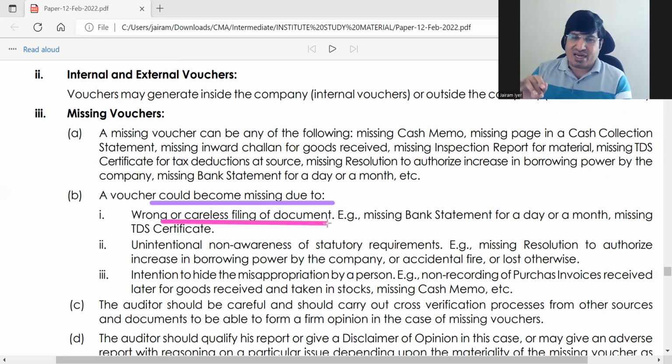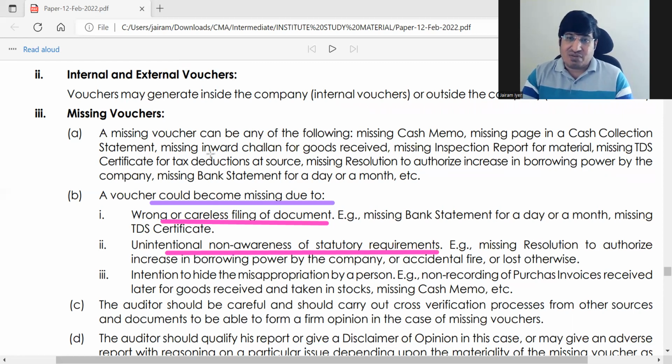That is wrong or careless filing. The second is unintentional, that is, non-awareness of statutory requirement. You didn't know that with this document you have to attach, say, a resolution or something. The employee did not have the knowledge of it, so he didn't attach.